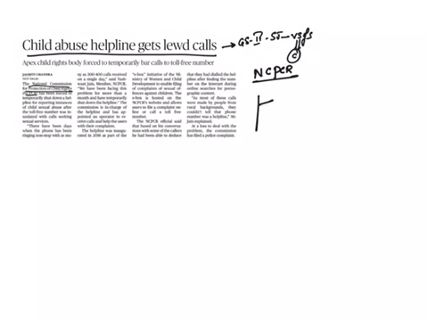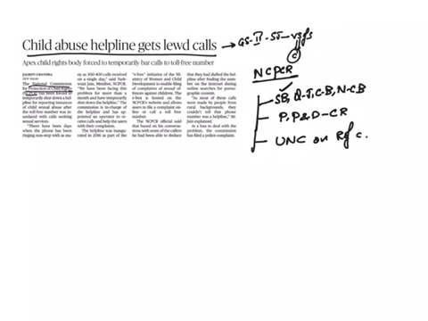Firstly, we'll be seeing whether it is a statutory body or a quasi-judicial body or a constitutional body or a non-constitutional body. It is a statutory body set up in 2007 under the Commissions for Protection of Child Rights Act 2005. What are the objectives of this body? It is to protect, promote and defend the child rights in India. India has ratified one international convention called the United Nations Convention on the Rights of the Child. In the year 1989, this convention was adopted. India ratified this convention in 1992.